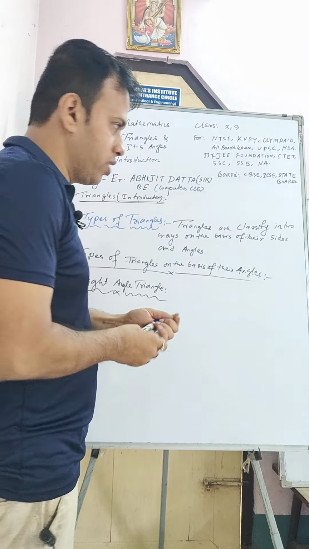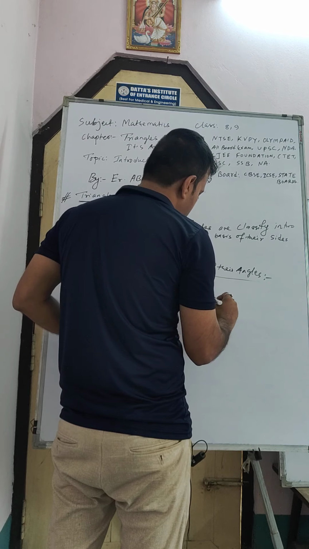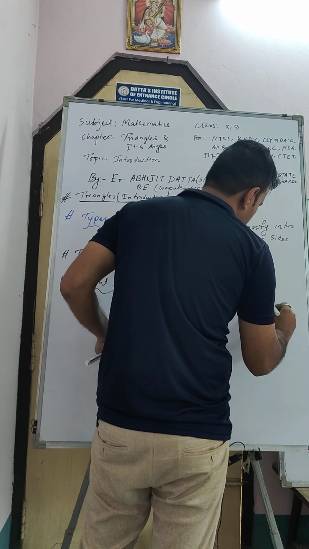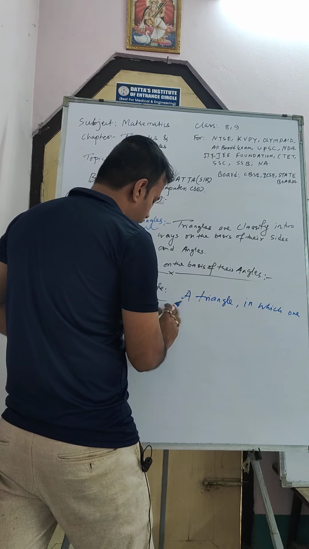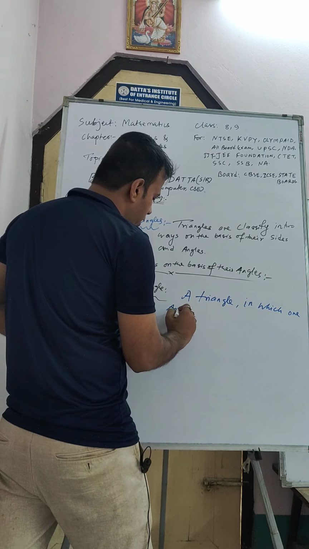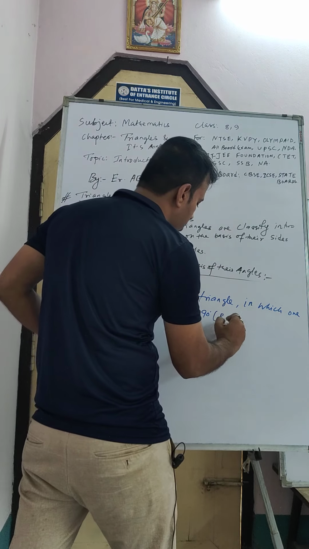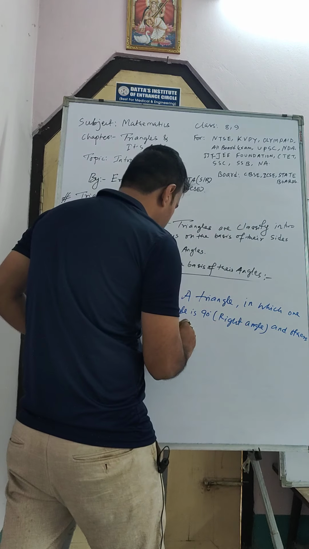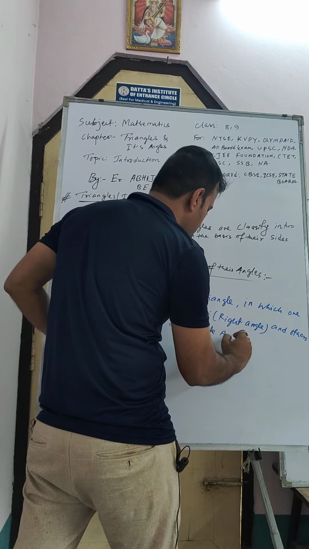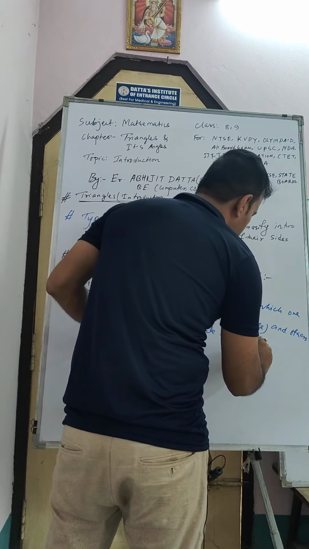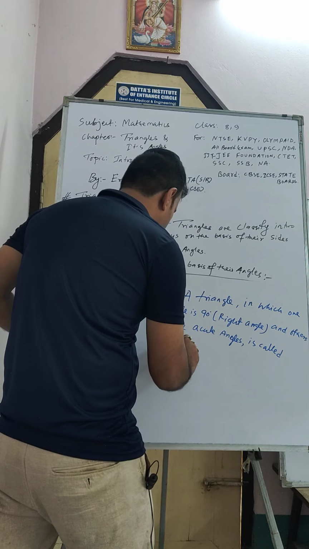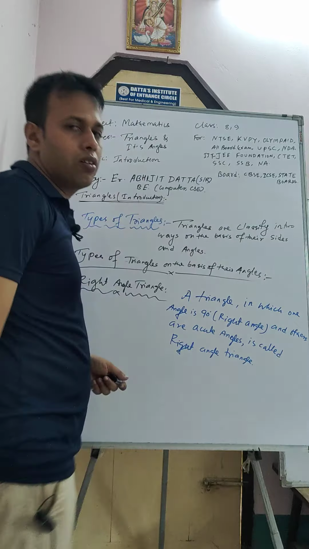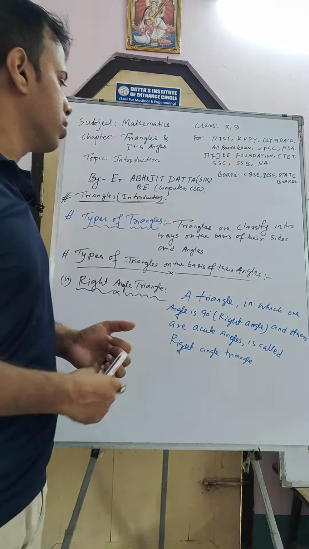A triangle in which one angle is 90 degree, that is a right angle, and the others are acute angles, is called a right angle triangle.